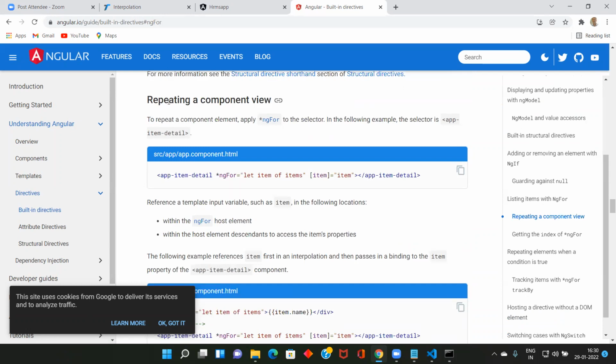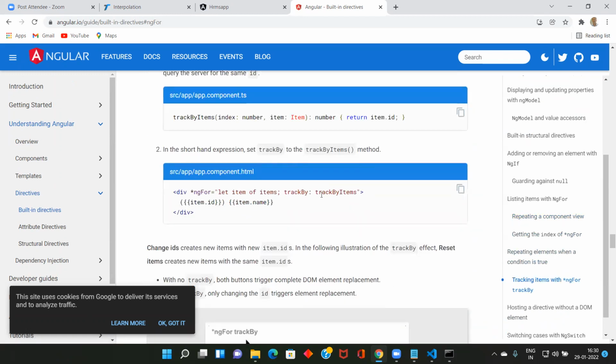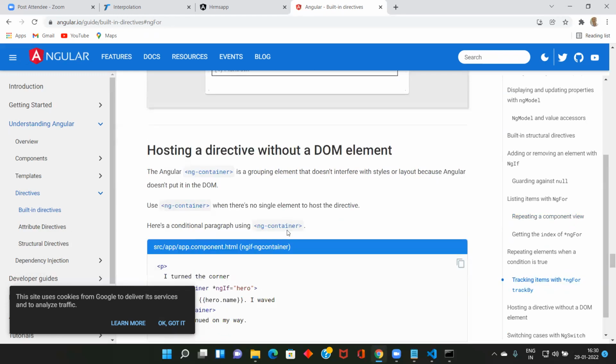We will leave this one here. As of now, no need to go too much into this one. Just have a look at these things. Div is a tag, then you can associate let item of items track by item. So this will run, you get output.